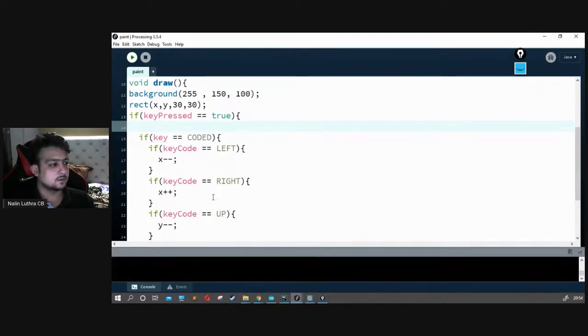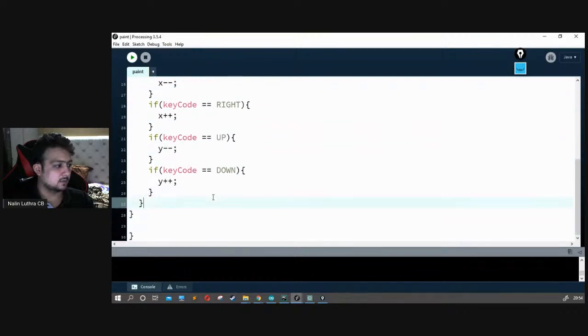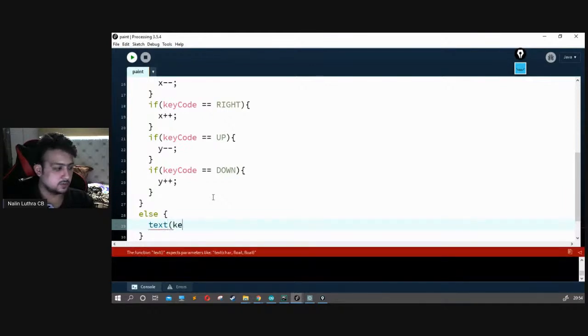Nothing like that. Let's directly go with else over here. Else. So if there's a key already pressed, else I talk about text. We can also make a text using this. So we say key, whatever we write gets presented over there in text. Let's draw it at 40, 50.